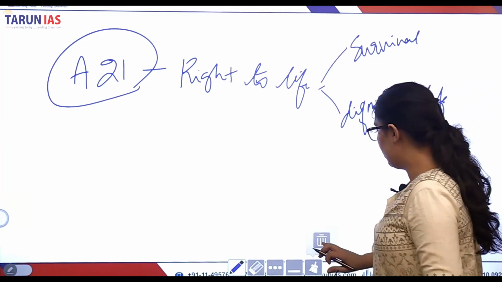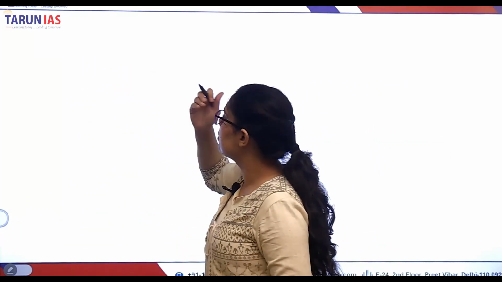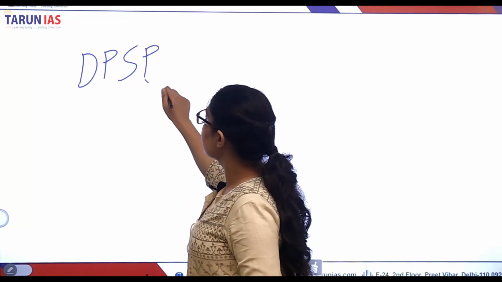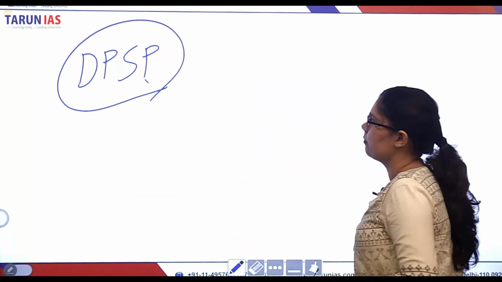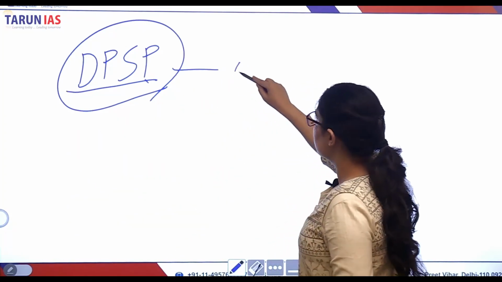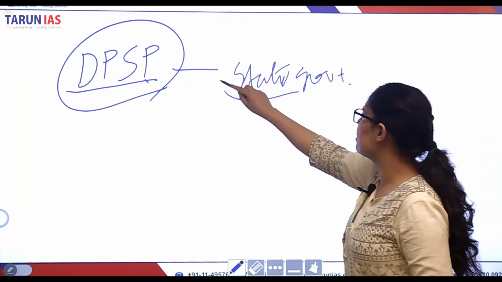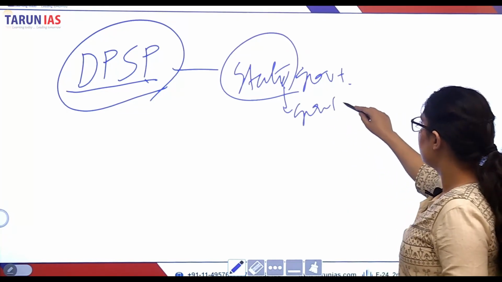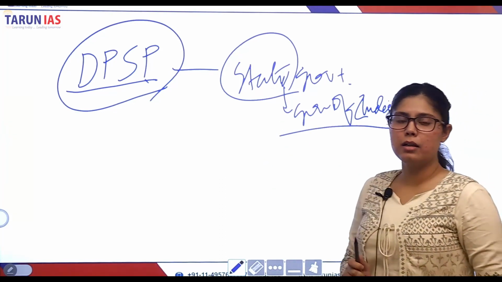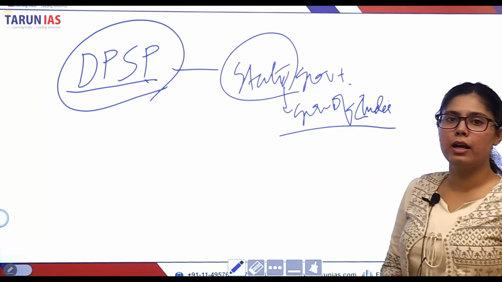Alright. The moral obligation of the state under directive principles, DPSPs, directive principles of state policy. The state, and by state I mean the government of India, is under moral obligation to provide good health and protection to every citizen of India by law.